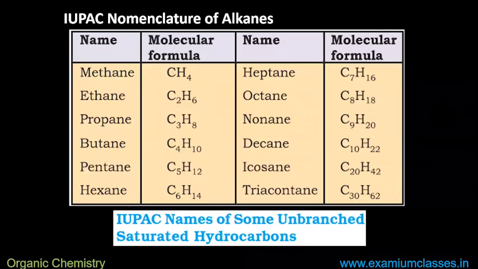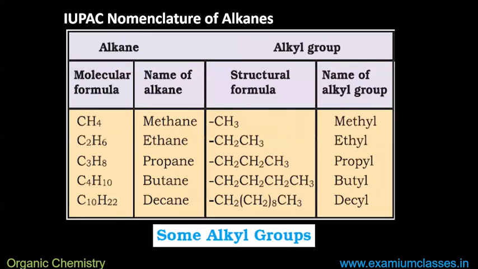This is something most of you already know: methane, ethane, propane. They have the general formula CnH2n+2. If these are attached to some other compound, then obviously one hydrogen will be removed, and that particular electron will get attached with the other chain. So one hydrogen will be less if these are used as a side chain. So instead of CH4, it will become CH3.